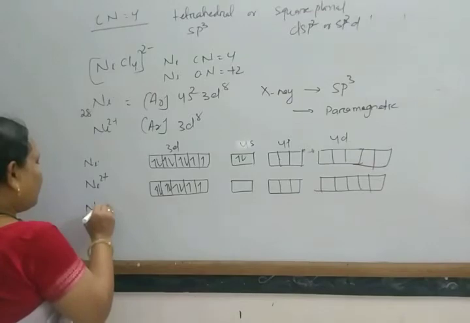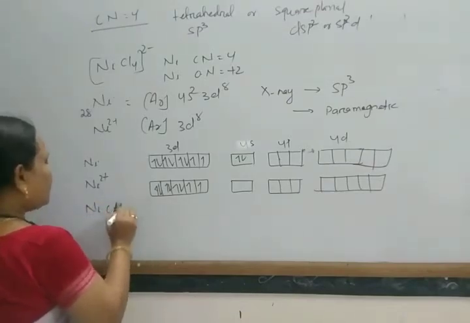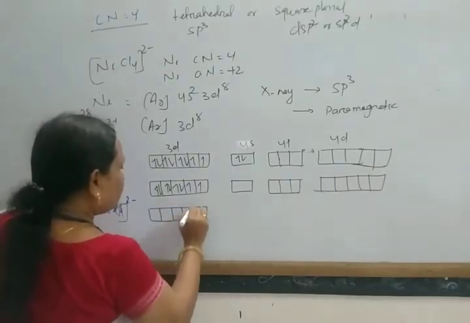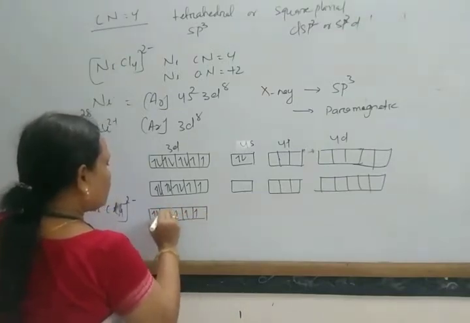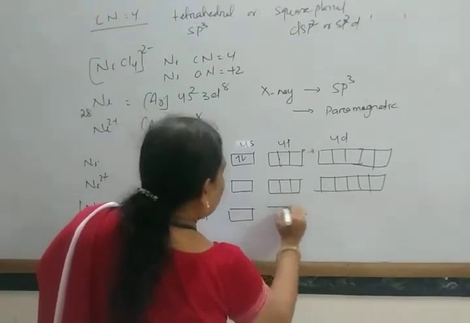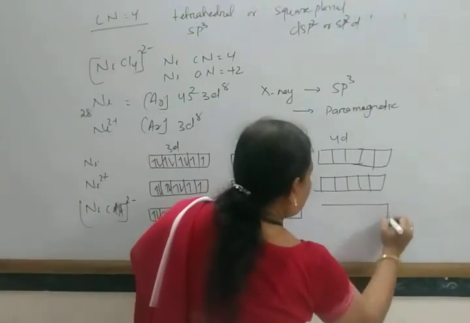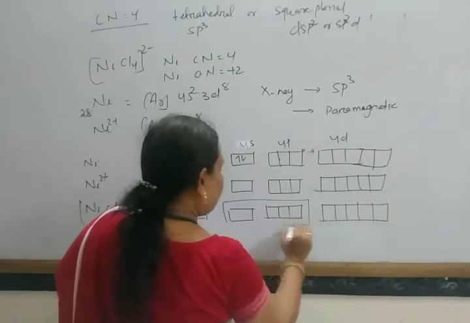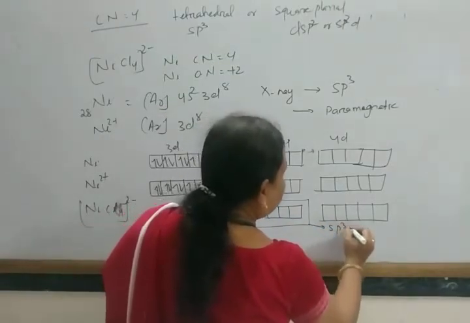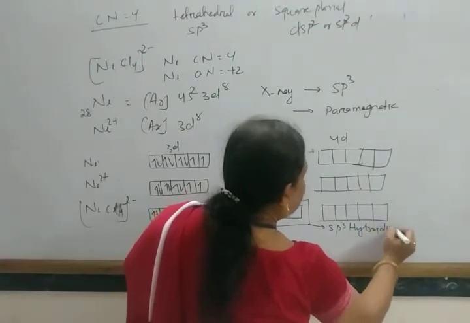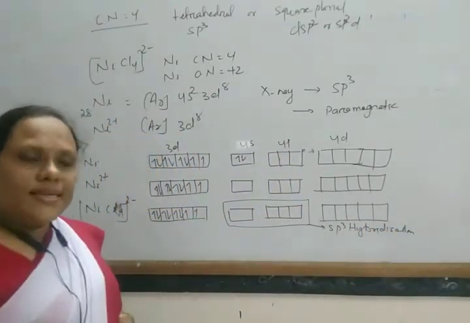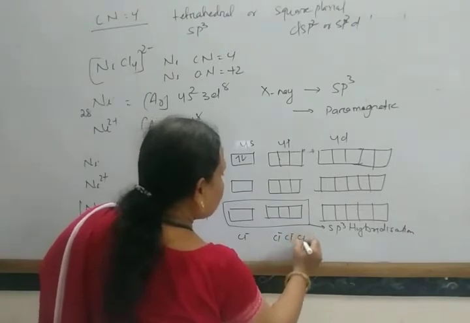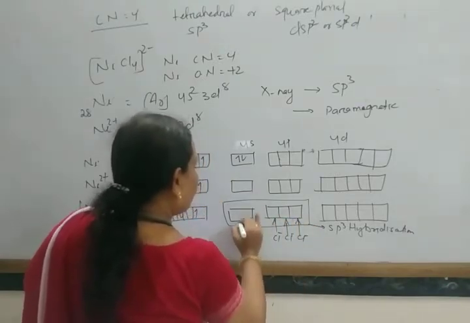In this way, when it forms the NiCl4 2 minus complex, it undergoes sp3 hybridization, and the Cl minus ions donate the pair of electrons here.